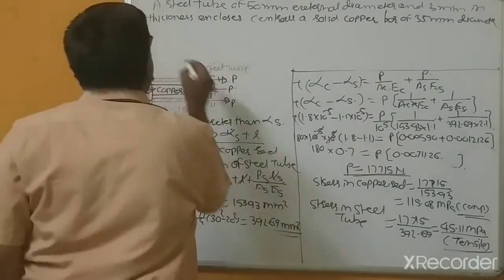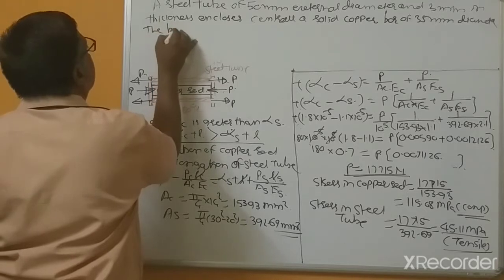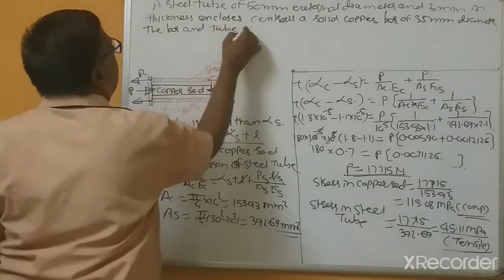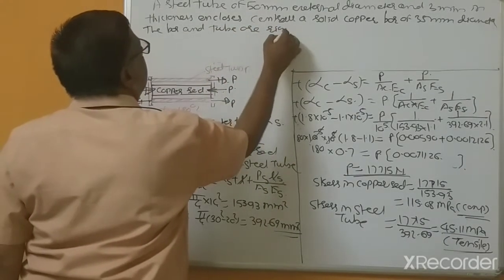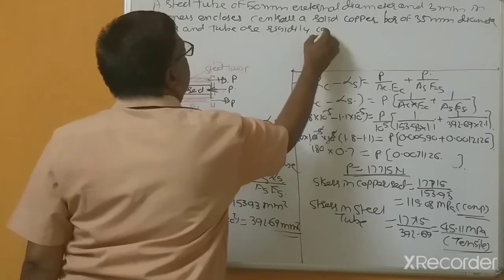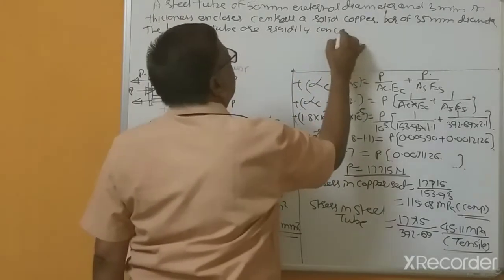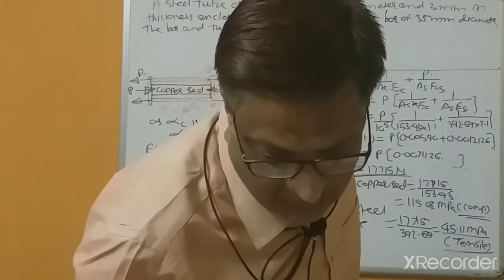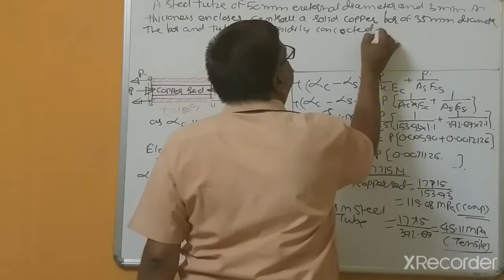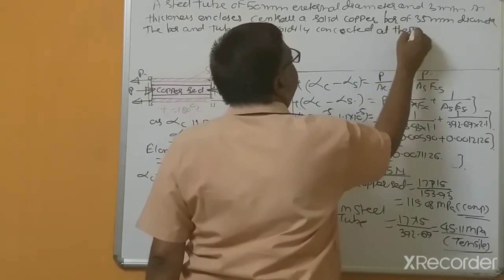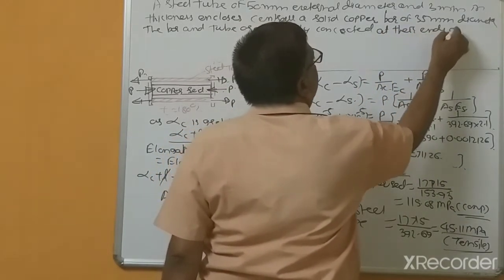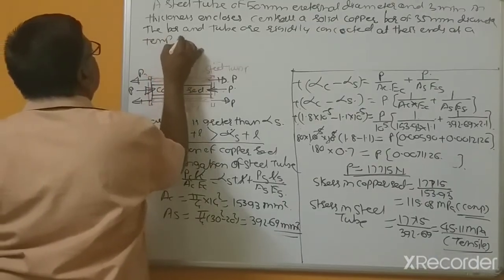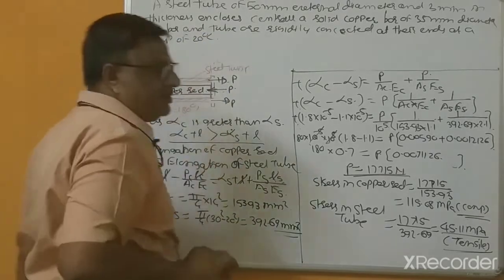The bar and tube are rigidly connected at their ends at a temperature of 20 degrees centigrade.